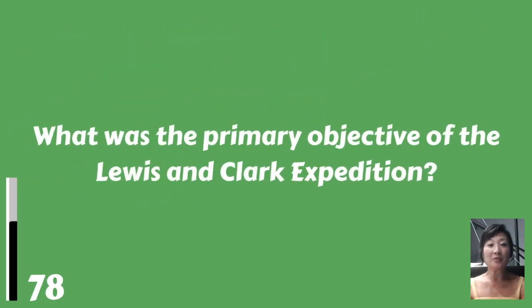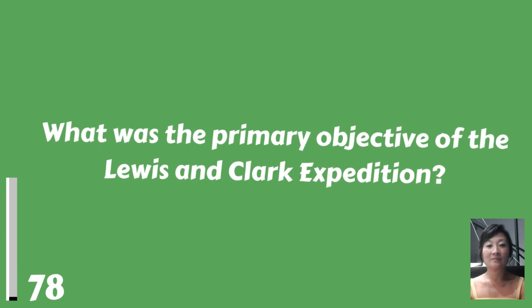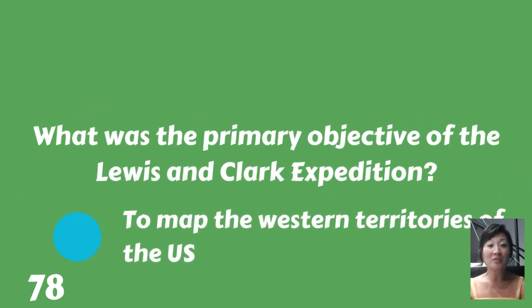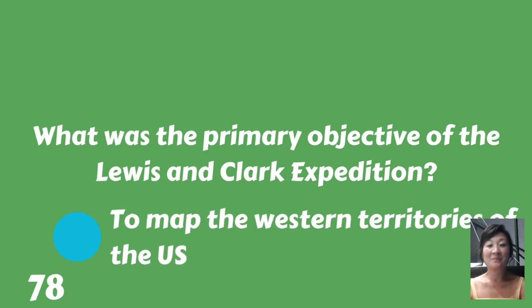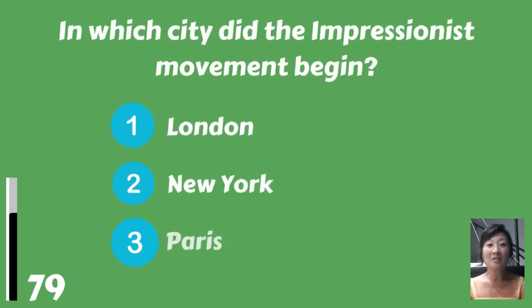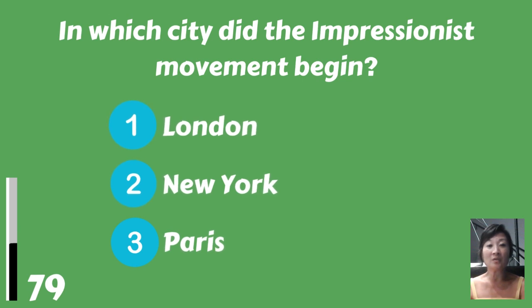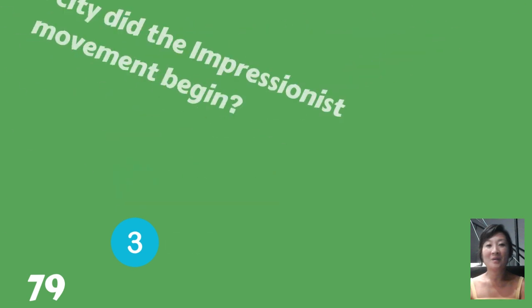What was the primary objective of the Lewis and Clark expedition? To map the western territories of the US. In which city did the Impressionist movement begin? London, New York, or Paris? Paris.